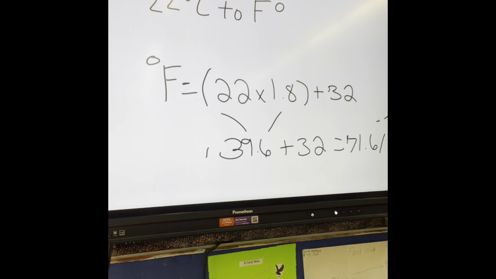So first you're going to do 22 times 1.8 because it's in parentheses. So then you're going to get 39.6. Then you're going to bring your 32 down and add it plus 39.6. Why did you add 32 next? Because after parentheses it says plus 32. Okay. So after you add that, you get 71.6. You round it to the nearest whole number, which gives you 72. Why did you round it? Because if it's 5 or more, you round up. All right, good job. Y'all tell Danielle, great job.